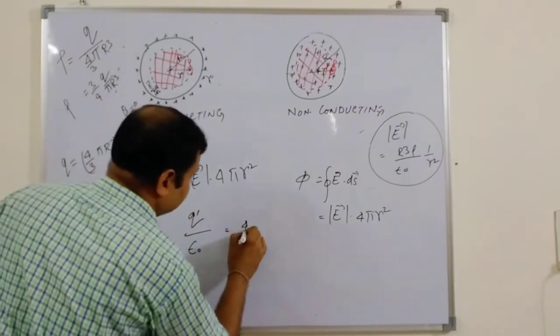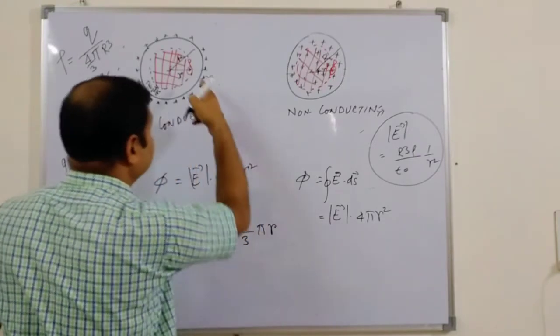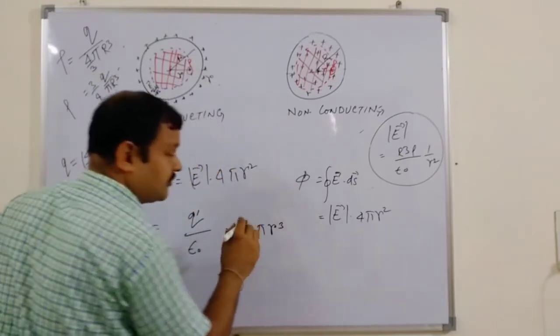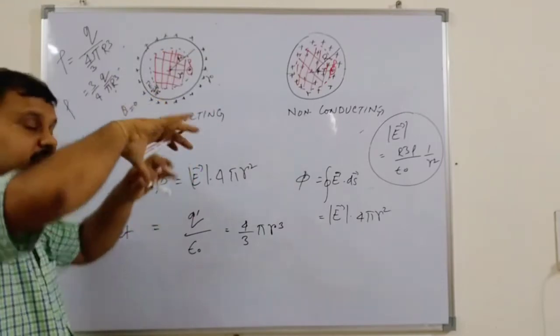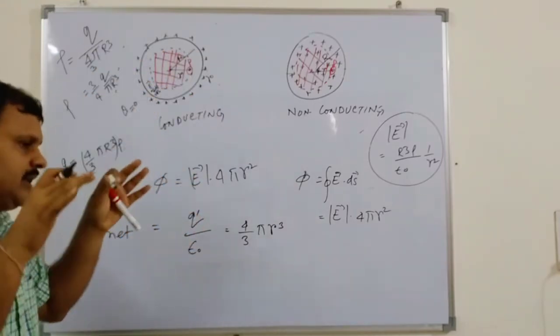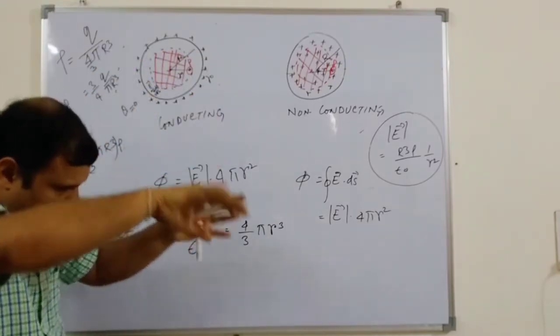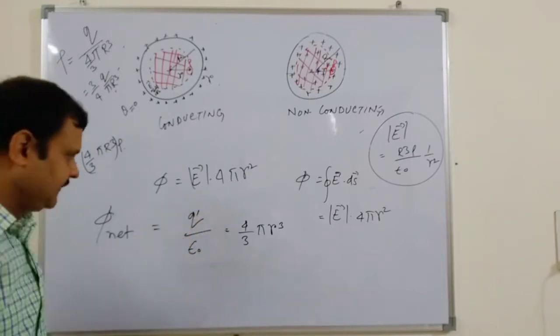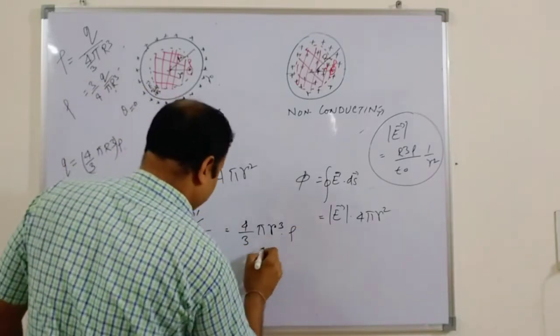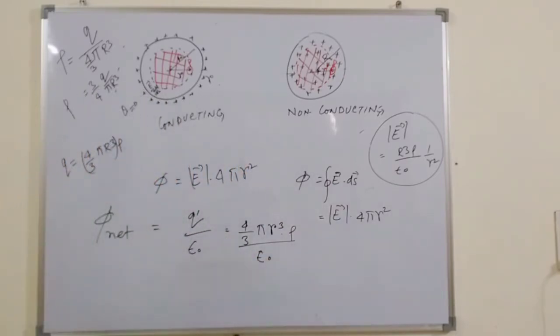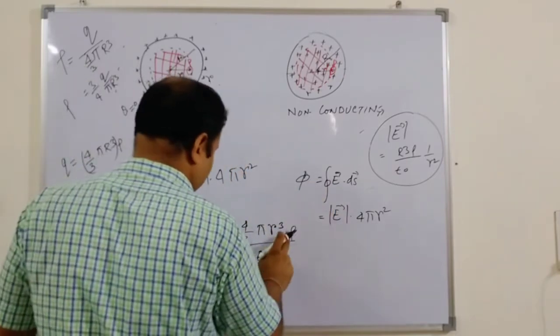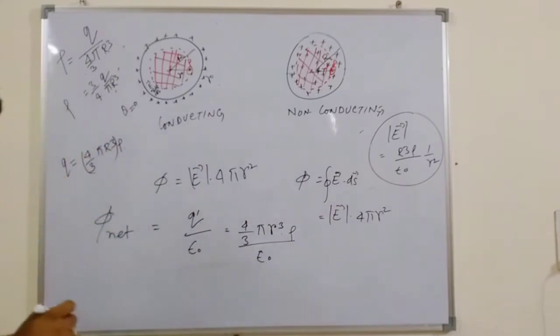So we say 4/3 pi r cubed. Which r cubed? In our case it is the smaller one; the bigger one, the total whole charge, is not considered. On the smaller sphere we take out inside this bigger sphere, we dig inside and take out one smaller sphere. So this is 4/3 pi r cubed rho over epsilon naught. Okay, now you integrate both.